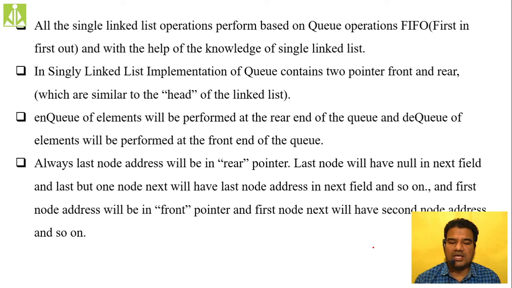The NQ operation is performed at the rear end of the queue, and the DQ operation is always performed at the front end of the queue. Sorry, I made a mistake earlier. The same discussion we had when we did the implementation using arrays. So remember, NQing is always done at the rear end.